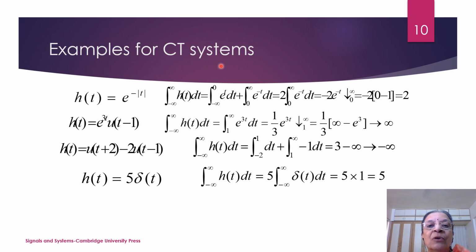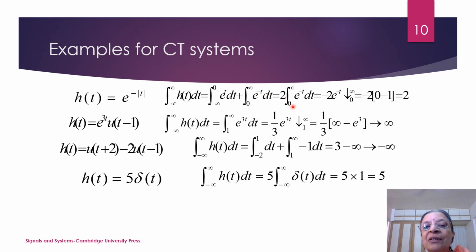Consider the example of a continuous time system. So h(t) is e raised to minus |t|. So I can write the integral from minus infinity to infinity of h(t) dt as the integral from minus infinity to 0 plus 0 to infinity. I am splitting the two integrals. So this will be 2 times the integral from 0 to infinity of e raised to minus t dt, because when I change the limit from 0 to infinity, e raised to minus |t| will become e raised to minus t.